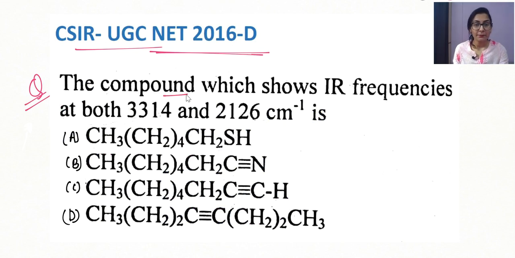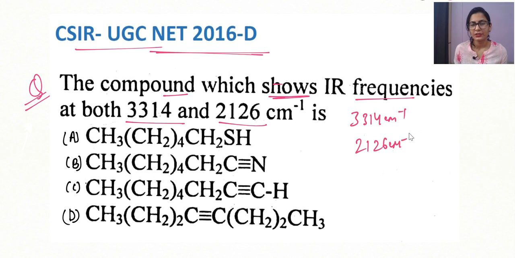The compound which shows IR frequencies both at 3314 and 2126 centimeter inverse is: guys, this is a very easy question and you have to try it by yourself. The question is asking for a compound having frequencies at 3314 centimeter inverse as well as 2126 centimeter inverse.